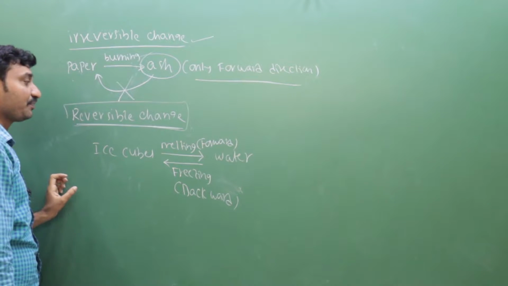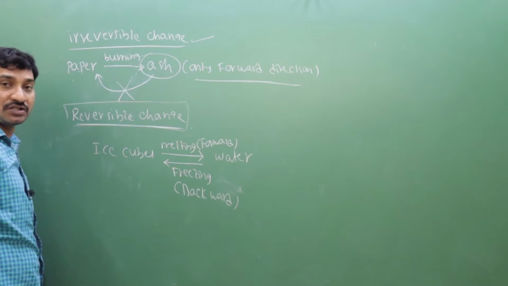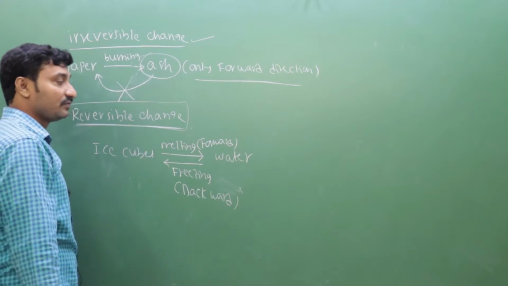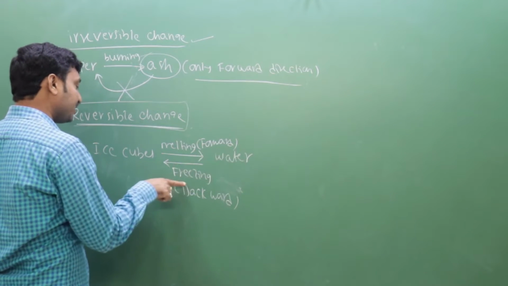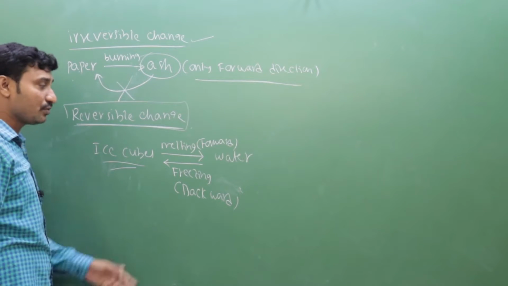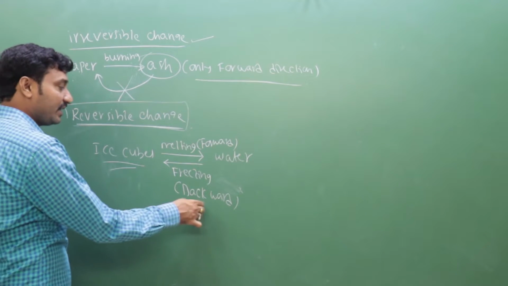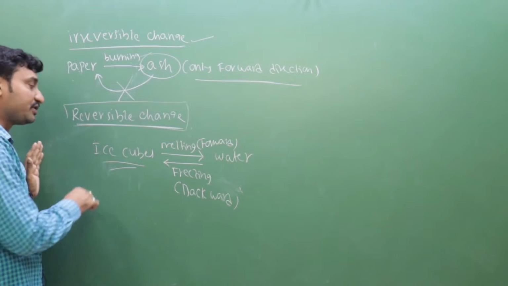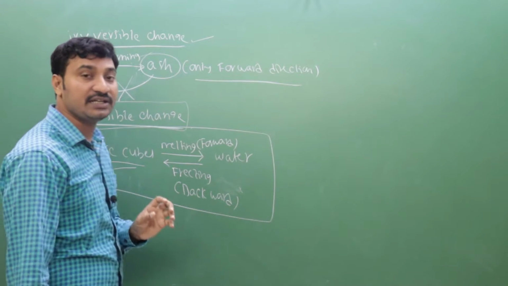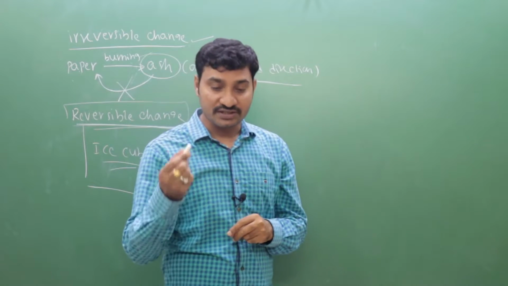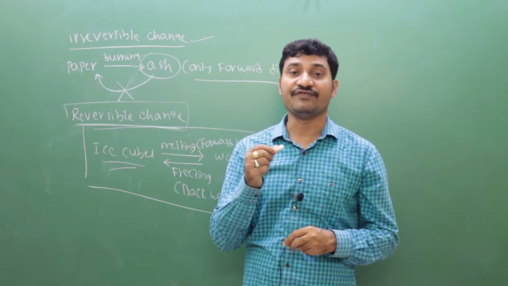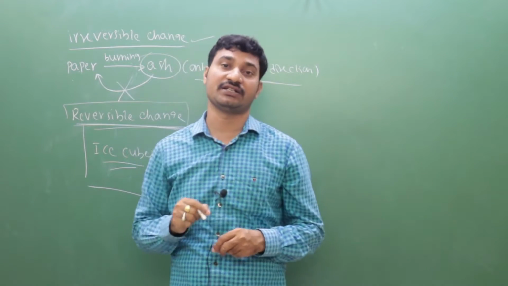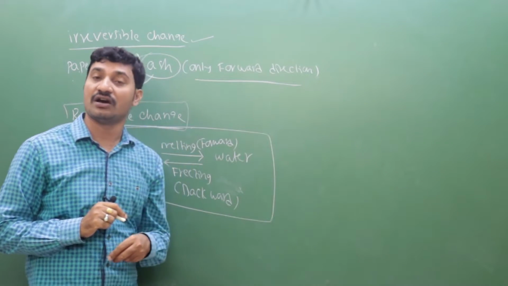But in a reversible change, both directions are possible, forward and backward. Ice cubes converted into water, that is forward. Again, water on freezing gives ice cubes back. So here we can get back. That's why this is known as a reversible reaction or reversible change. Got it? So finally, irreversible means the change or reaction which moves in a single direction, that is the forward direction, known as an irreversible reaction or change.